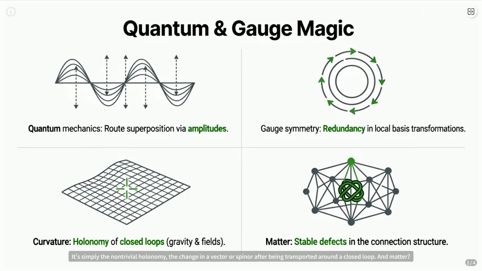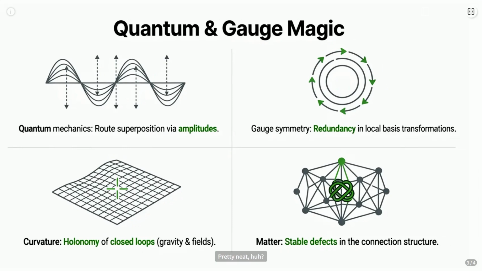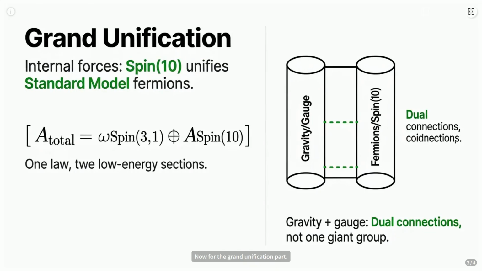Curvature? It's simply the non-trivial holonomy, the change in a vector or spinor after being transported around a closed loop. And matter? Not little balls, but stable defects or representations within this grand transport structure. Pretty neat, huh? Now for the grand unification part.